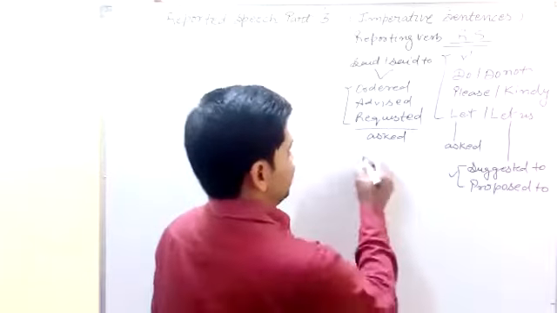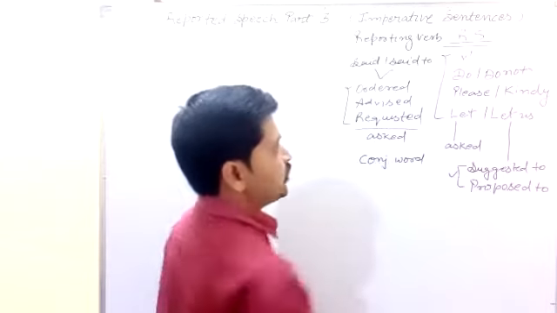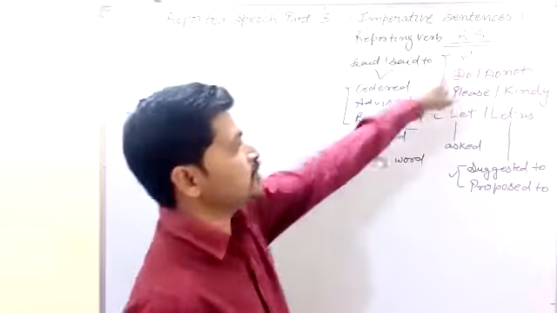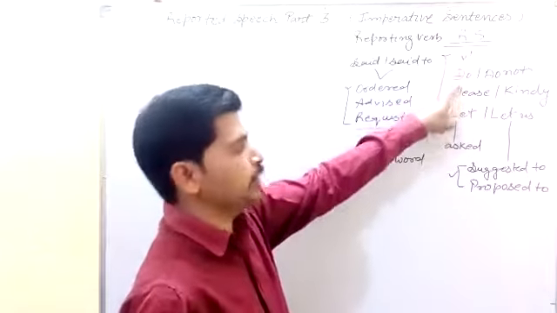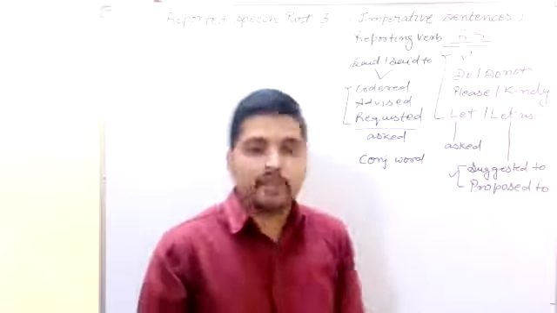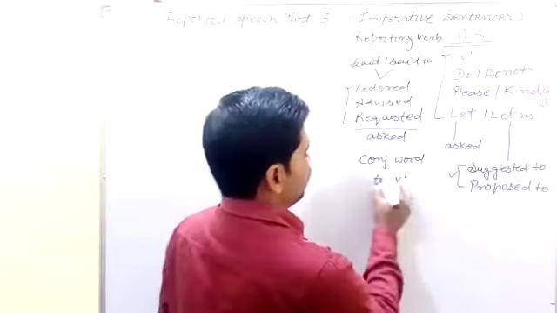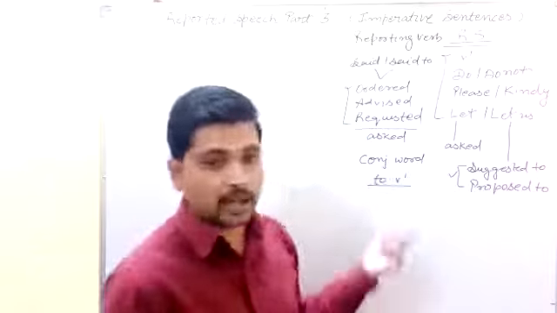And now, students, the conjunction word. If our reported speech starts with the first form of the verb, do, do not, please or kindly, then we can't use a conjunction word, but we use to before the first form of the verb. It is a rule.